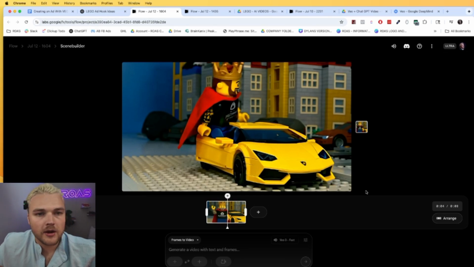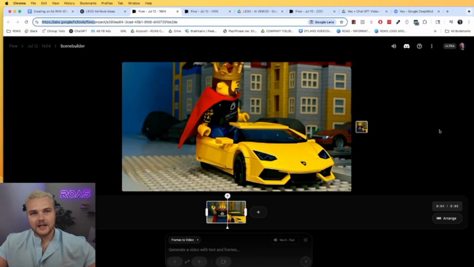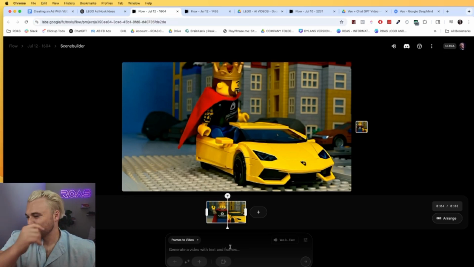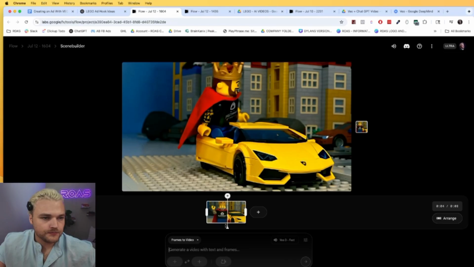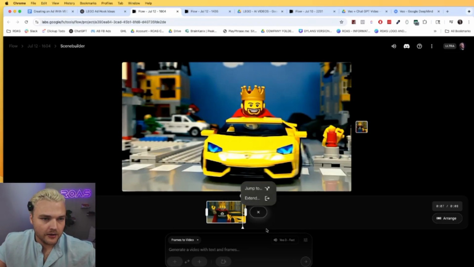in VEO 3, which by the way, I skipped over this, but I'm using this thing called labs.google, and then it's flow/fx/tool/flow. Flow is where you can come and have this project builder. It took me a while to figure out how to actually use VEO 3. Basically, to get VEO 3, you need a Gemini Pro subscription, and then you can go into this labs.google. I'll leave a link below in the description as well for you to be able to take advantage of that.